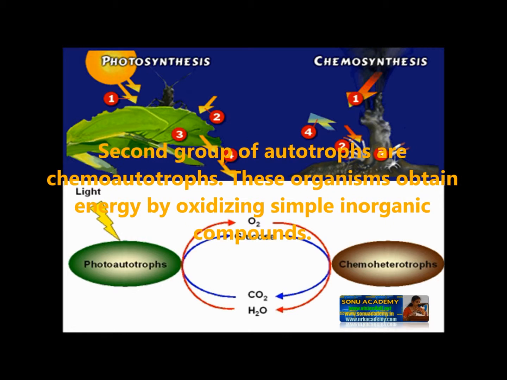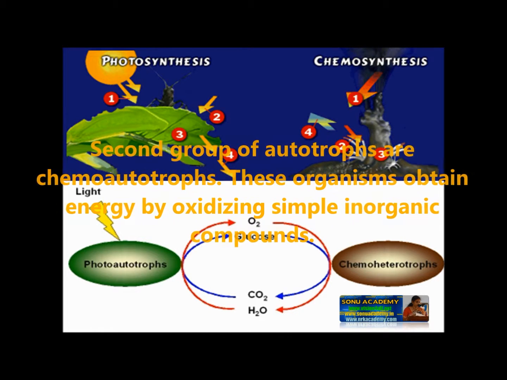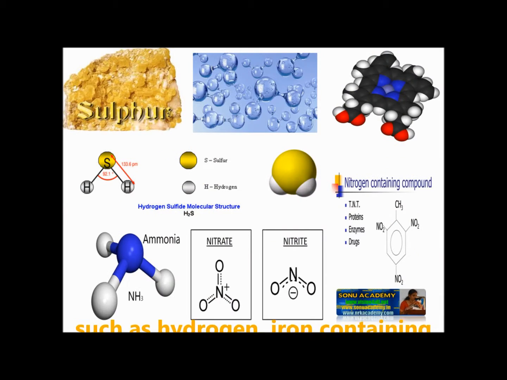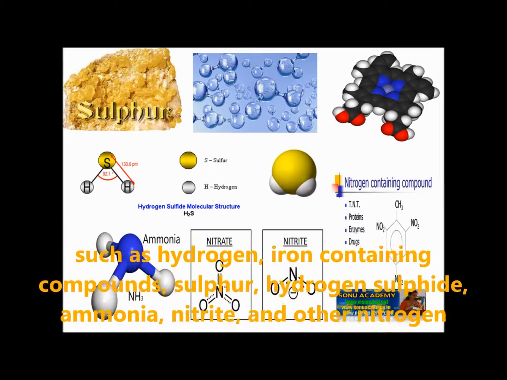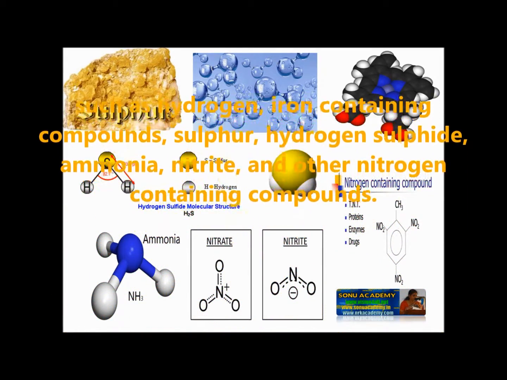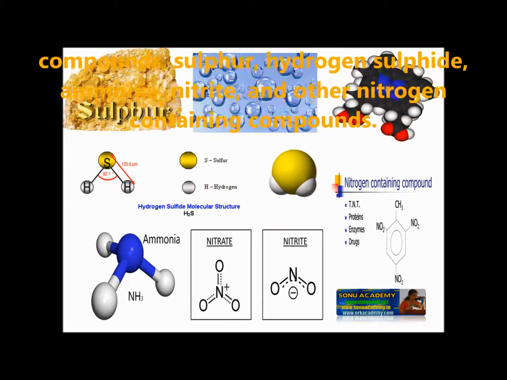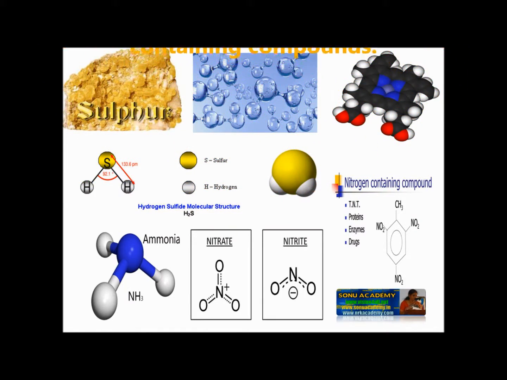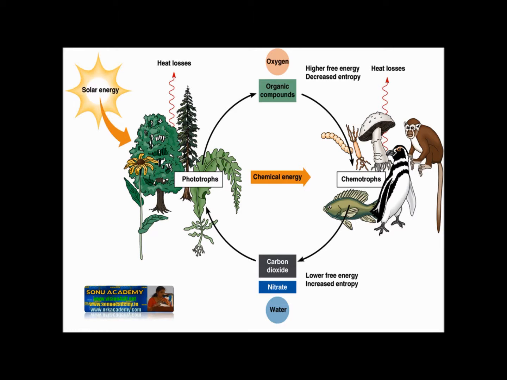These organisms obtain energy by oxidizing simple inorganic compounds such as hydrogen, iron containing compounds, sulfur, hydrogen sulfide, ammonia, nitrate and other nitrogen containing compounds. However, all these organisms require carbon dioxide as a source of carbon atoms.